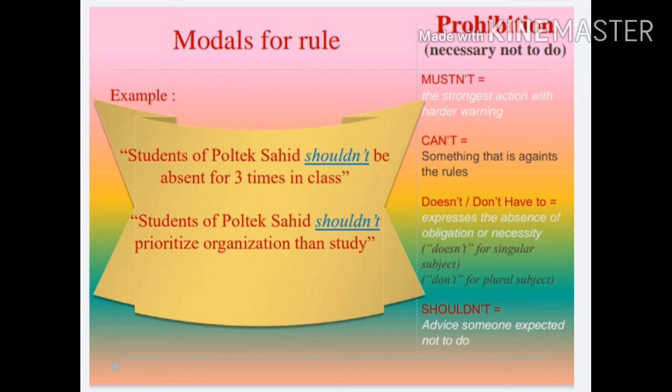The second example, students of Poltek Sahit shouldn't prioritize organization over study. This sentence is also only a choice for the listener. The speaker just gave advice. So, you know which one is good for you and which one is bad for you.